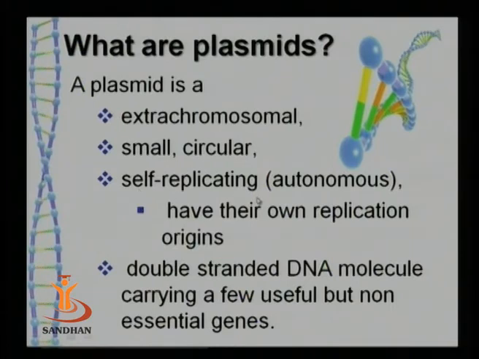Second one, which is a very important one, is the self-replicating nature of plasmids. As I have told you, it is an extra chromosomal part of the cell. It occurs outside the chromosome. However, it has a machinery to carry out its own replication. It means it is autonomous in nature. They have their own replicating machinery, their own sites of replication, the origin of replication.